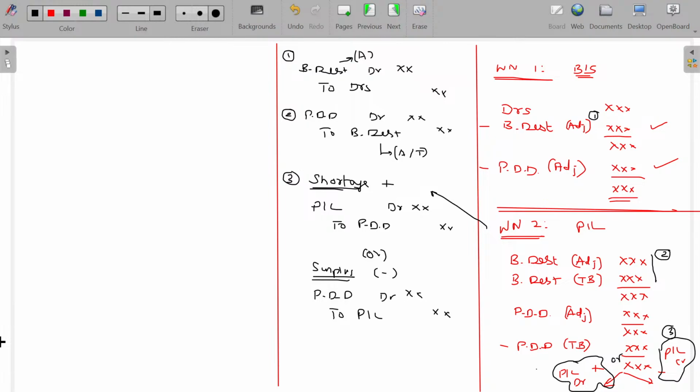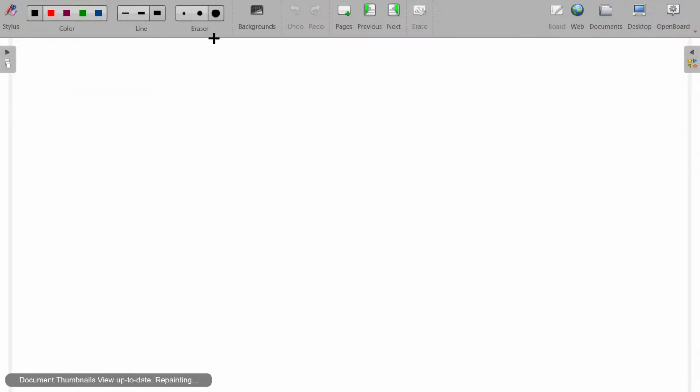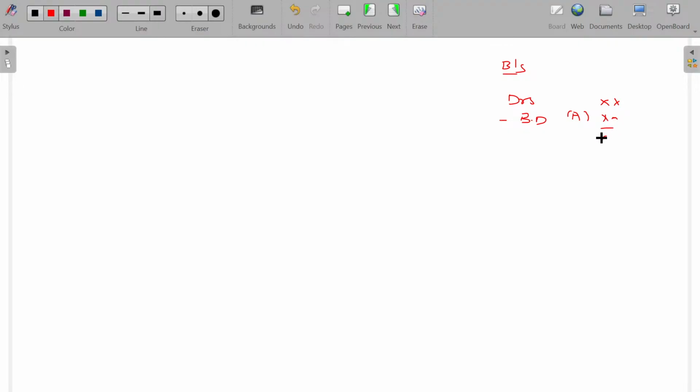Apart from that, clear. So let me explain once again. So what you have to do? Let me explain faster. Listen. How can we record in balance sheet? Debtors minus bad debt where given in the adjustment and PDD for the next year, usually given in the adjustment. Clear? This is the way we can pass the working note number 1 to be posted in the balance sheet.